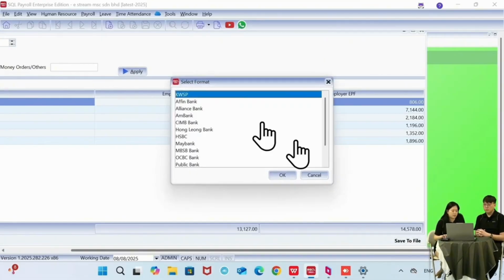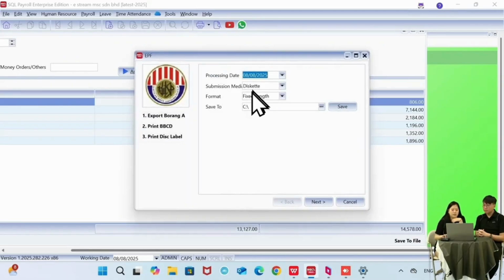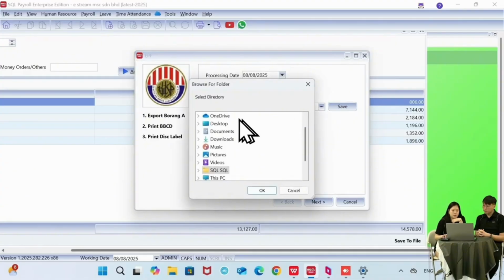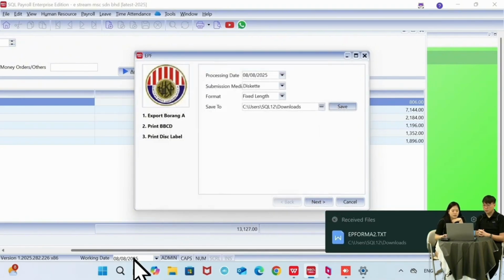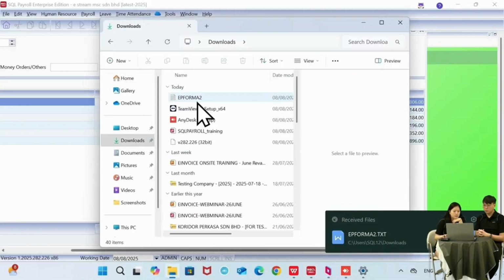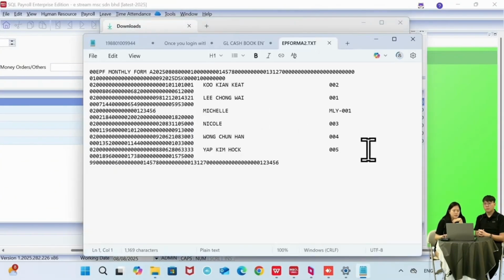So I click on save to file, and then we have a few formats that you can choose. If let's say you prefer to upload your file to the KWSP website, meaning the EPF website, then I can choose the KWSP. I click on OK, then I just click on where I want to save my files. Let's say download, and then save. Then you will see total record 6, and file saved successfully. Okay, so we can try to open up and see. It looks like this.